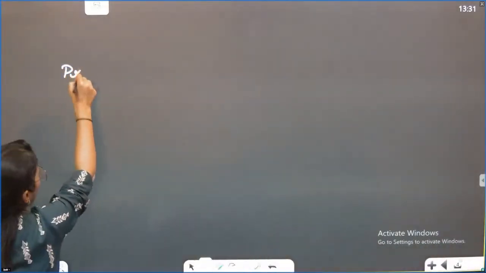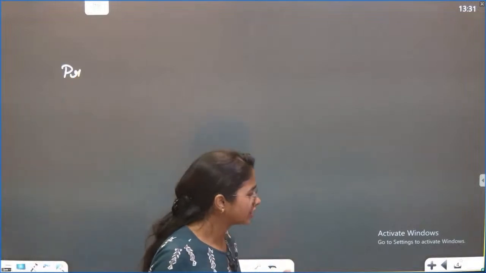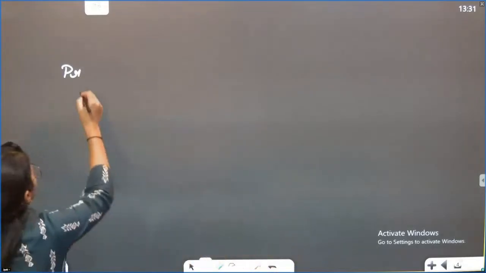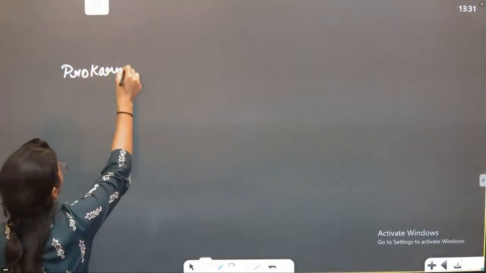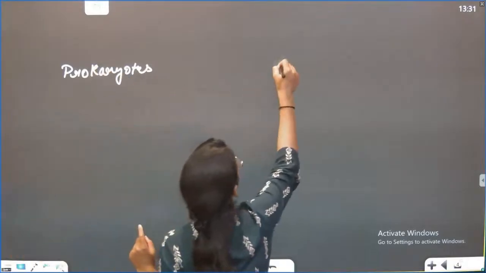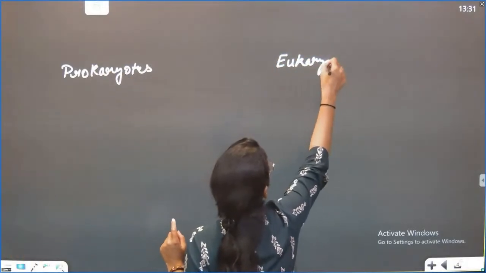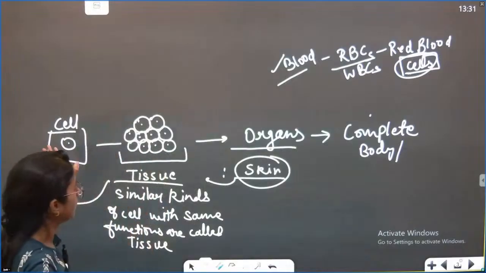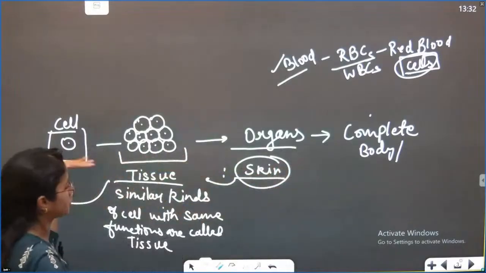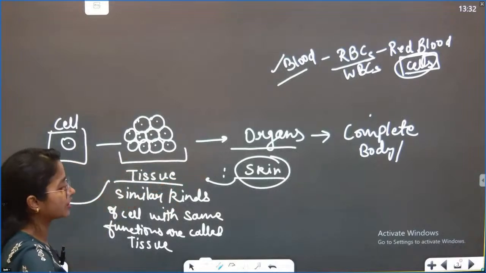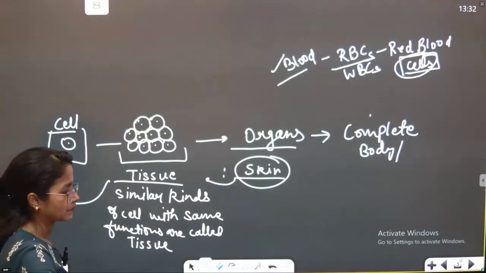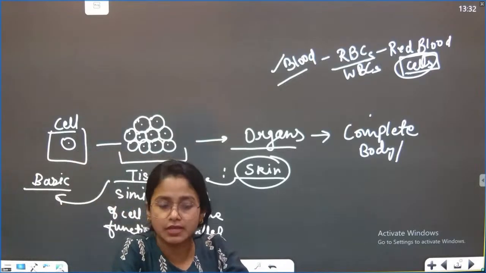Let's understand the second concept: what is a prokaryote and what is a eukaryote. This is your first class, so it is a kind of orientation, but whatever you have asked, we can start with basic science, don't worry. What are prokaryotes and what are eukaryotes? Before that, does anyone have any doubt in this concept? What is a cell, what are tissues, what is skin, and what is this formation or organization? Does anyone have any kind of doubt in the cell, tissues, body?